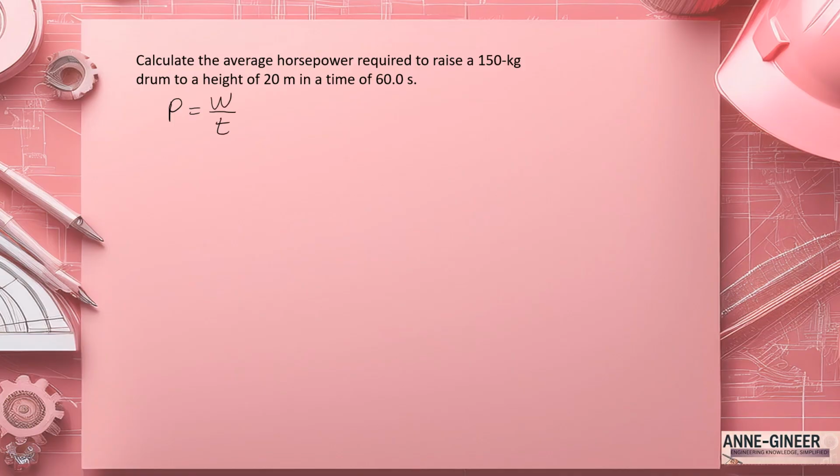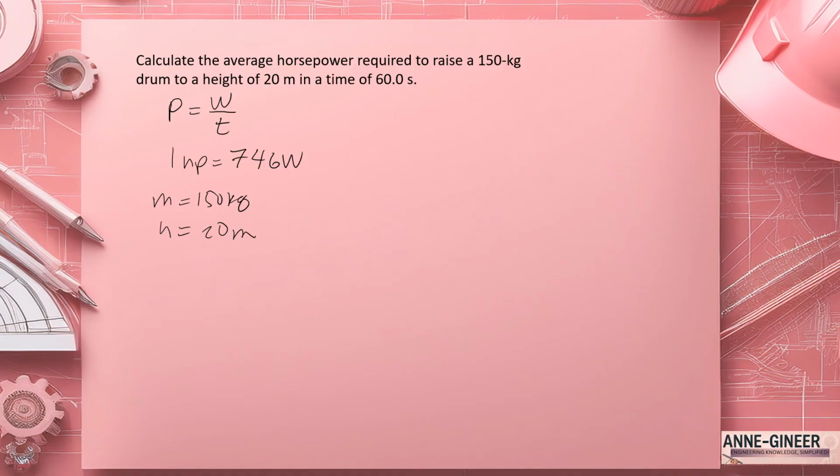And 1 horsepower is equal to 746 watts. So given a mass of 150 kilograms and a height of 20 meters.